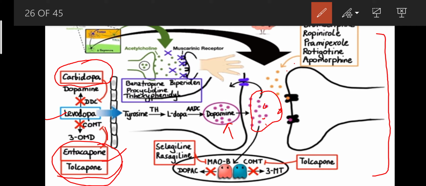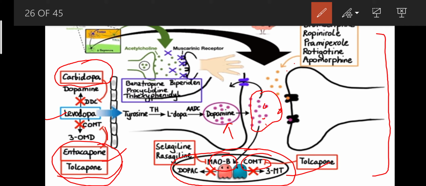Then our brain has glial cells that have two different types of enzymes. This is a glial cell, and you can see it has two enzymes, MAO-B and COMT. I already talked about MAO a few times. MAO degrades the dopamine molecule, and the COMT enzyme degrades dopamine and levodopa, which are converted into 3-MT.